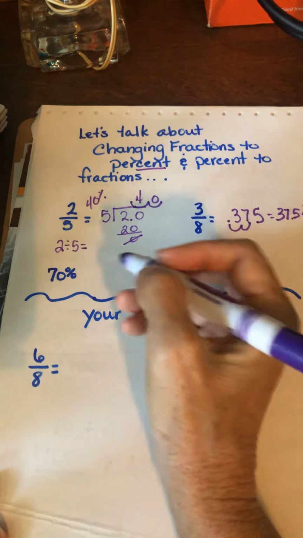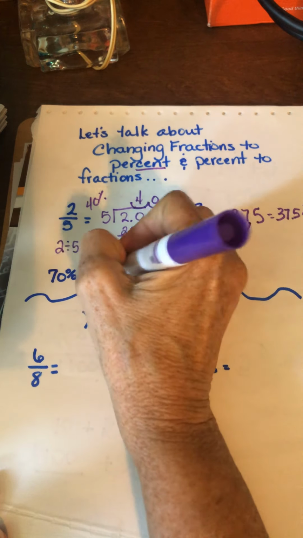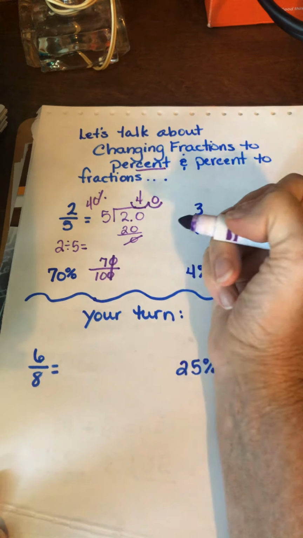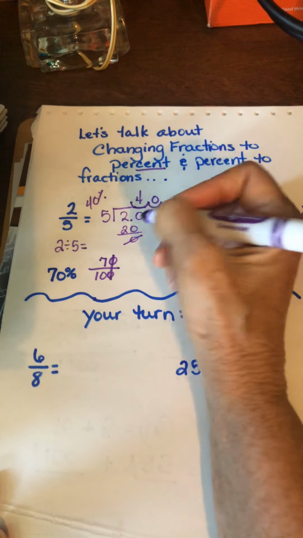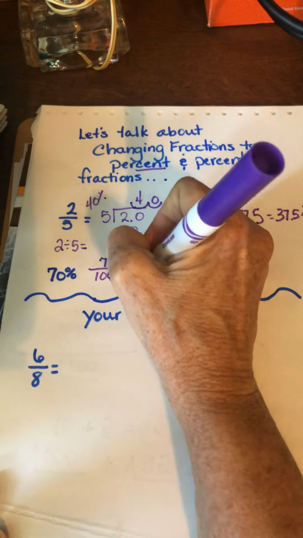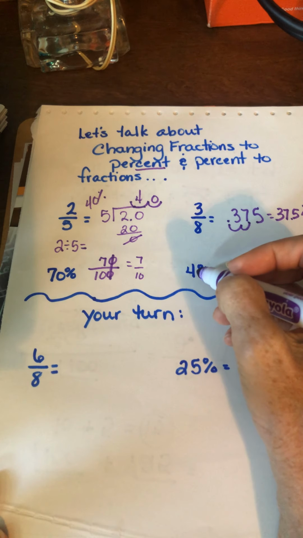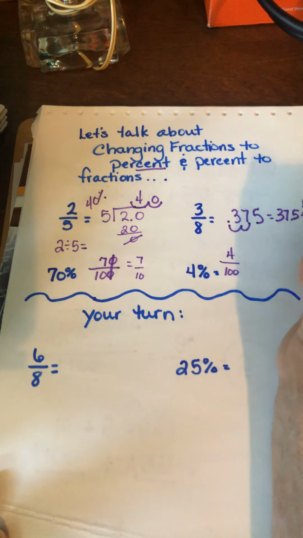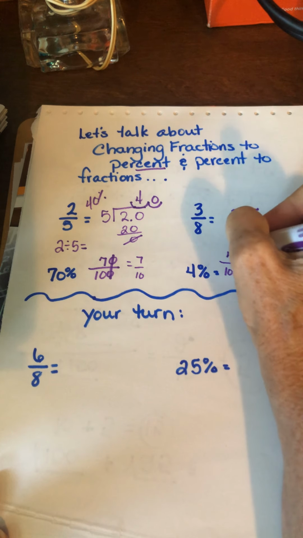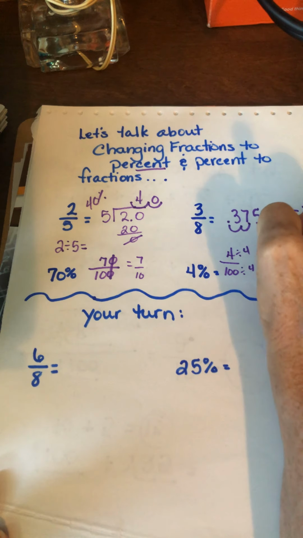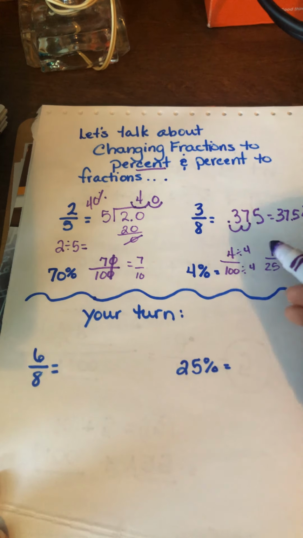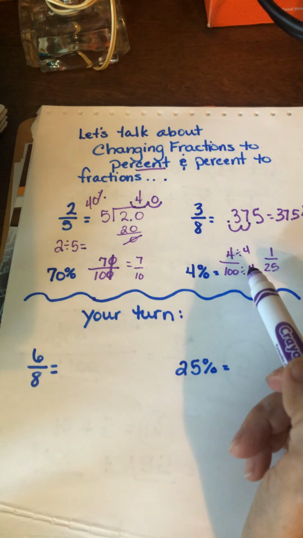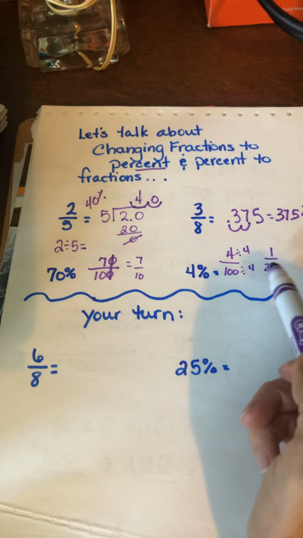What if you have a percent? You need to change it to a fraction. Well, we just put it over 100. No matter what the number is, it goes over 100. And then, hey, look, I can reduce that right away by getting rid of those zeros, so it becomes 7/10. This one right here, I put over 100. What can they both be divided by? They both can be divided by 4. How'd I do it that quick? Well, if you divide $1 into 4 parts, think about that. What do you have? You have 4 quarters.